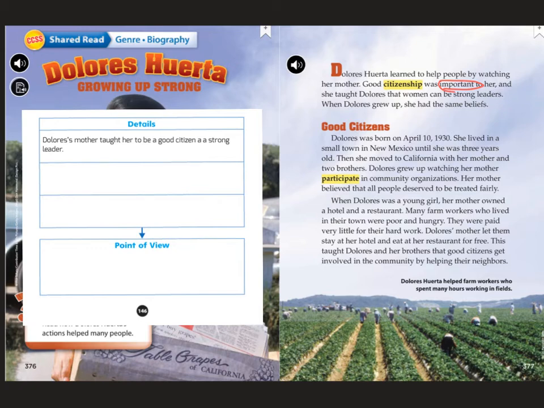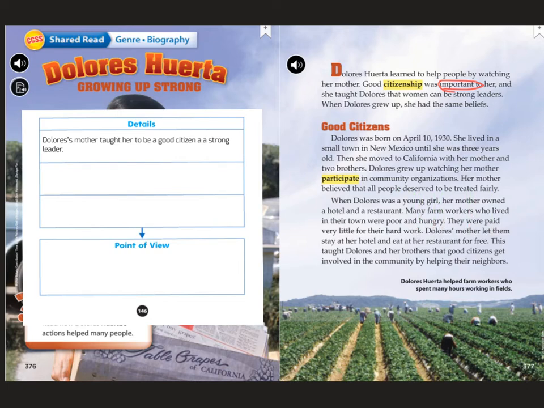Okay, so let's go ahead and read this next section titled Good Citizens. Dolores was born on April 10, 1930. She lived in a small town in New Mexico until she was 3 years old. Then she moved to California with her mother and 2 brothers. Dolores grew up watching her mother participate in community organizations. Her mother believed that all people deserve to be treated fairly.